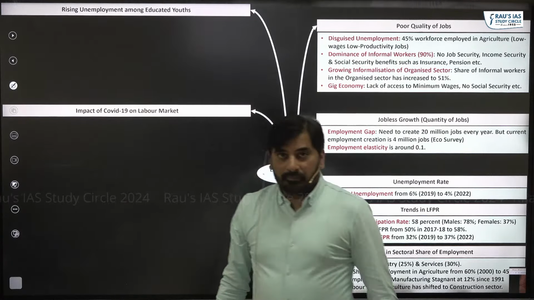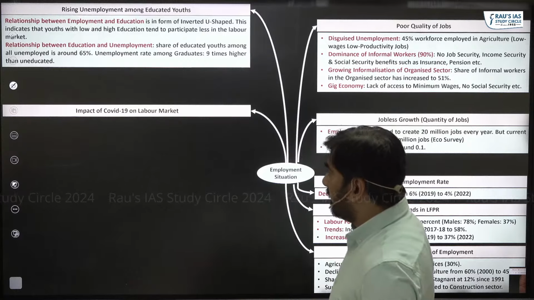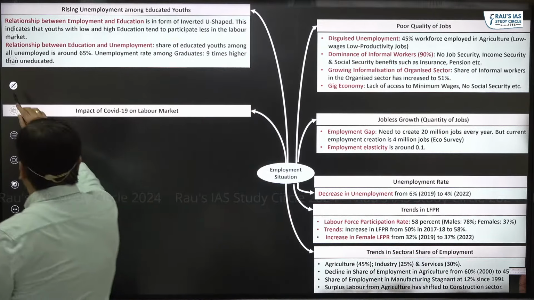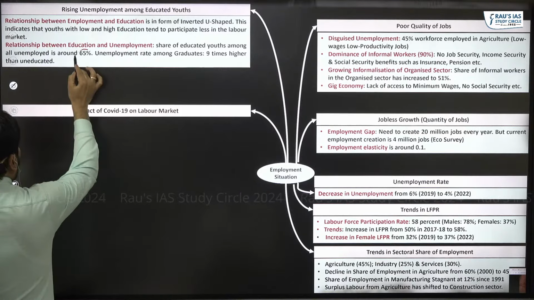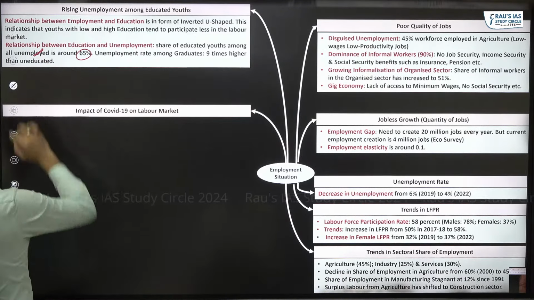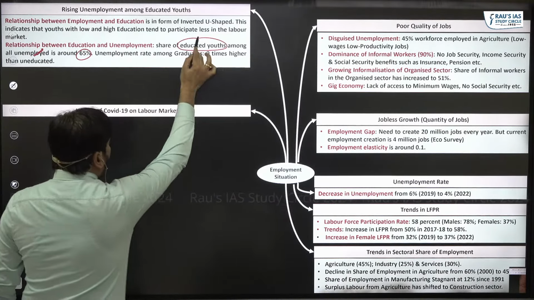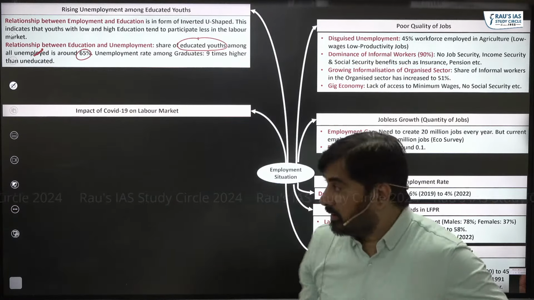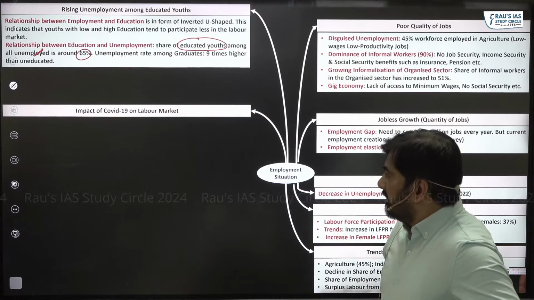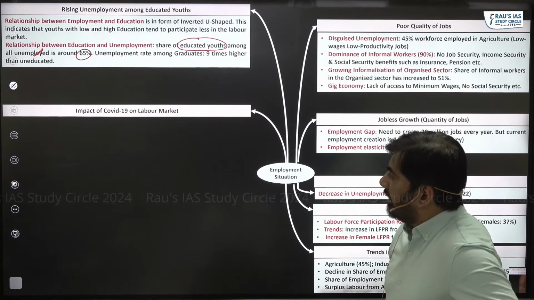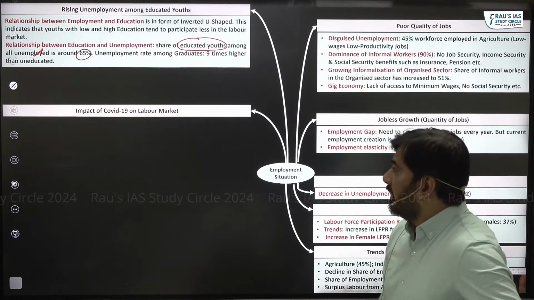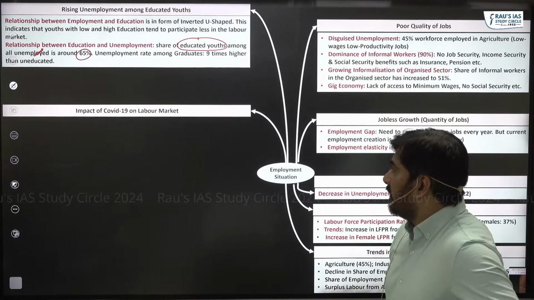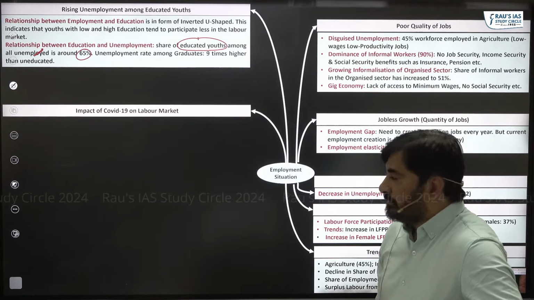So in particular, if I could show you the data, please look at the data here. 65% of the unemployed people in India are actually educated youths. Similarly, the unemployment rate among graduates is 9 times higher than among uneducated people. So it is more likely that graduates are unemployed.